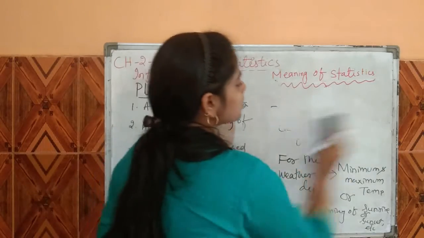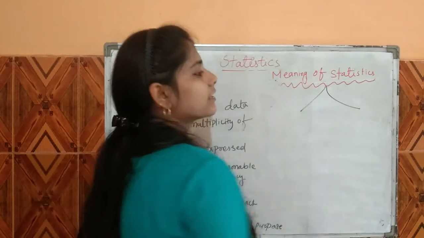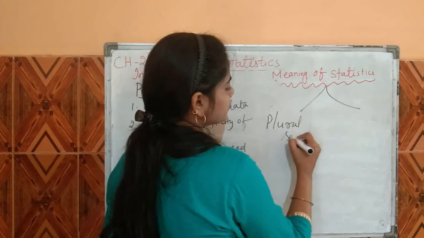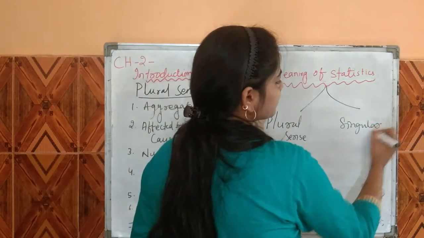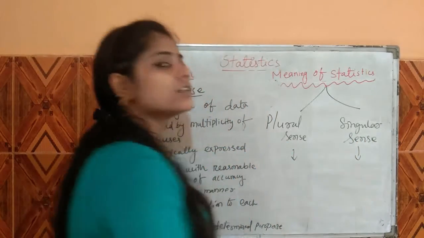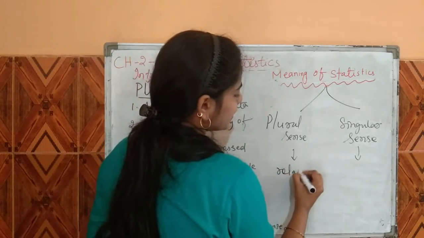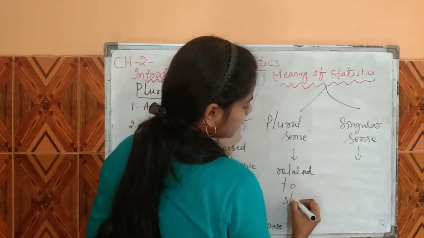For this purpose, the meaning of statistics is divided into two senses: plural sense and singular sense. Plural sense is related to statistical data.